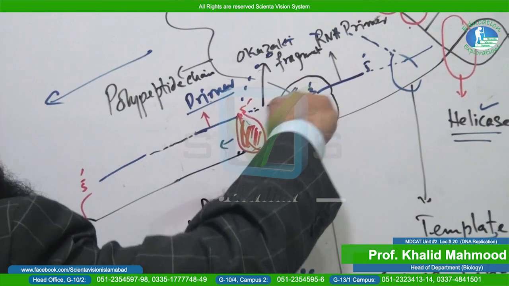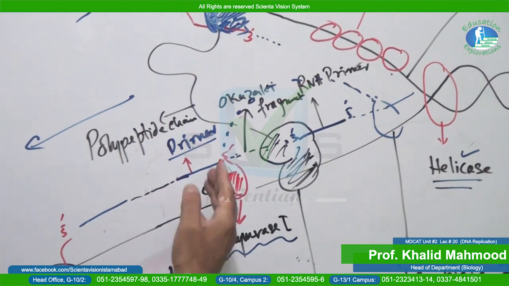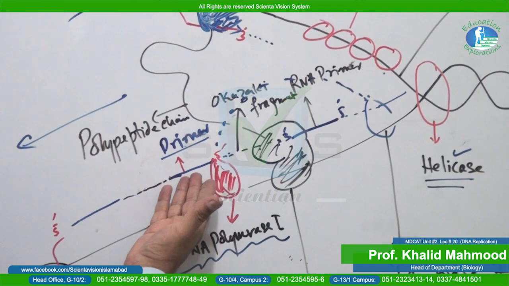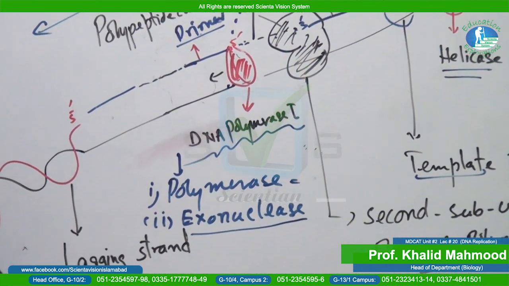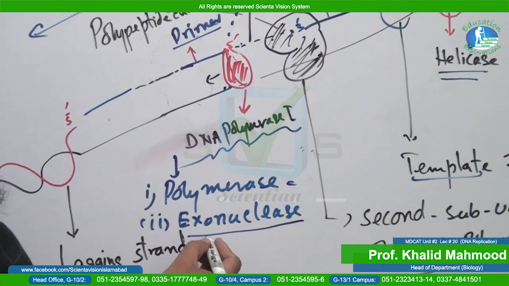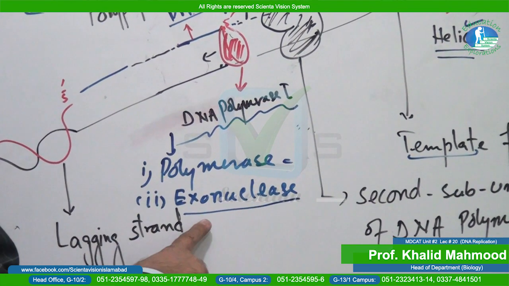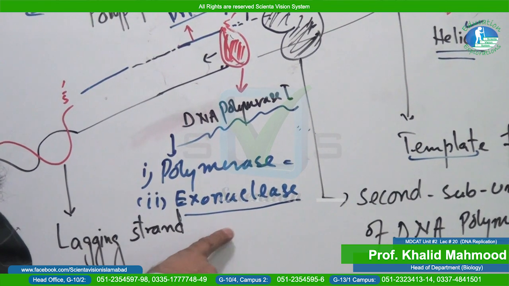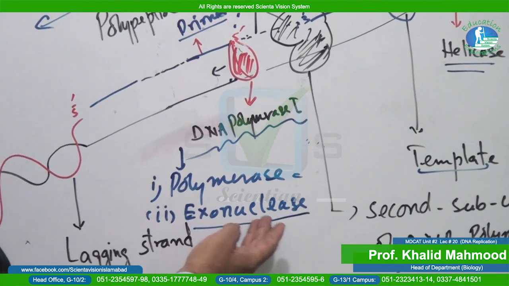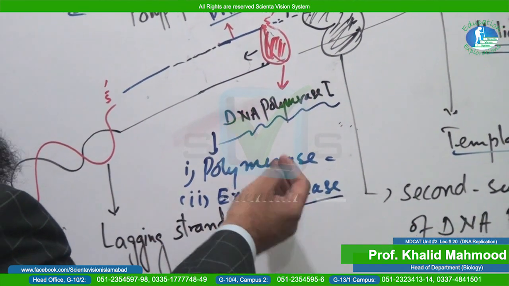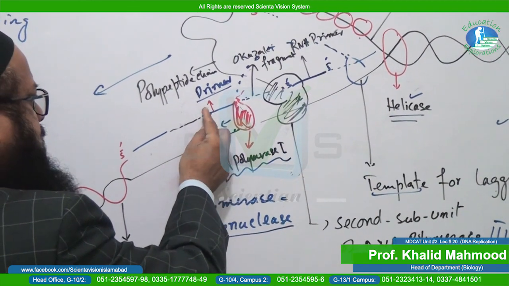Say for example the Okazaki fragment starts from here. This will be the 3' end of the Okazaki fragment, and here the primer is present. First of all, it will remove the nucleotides of the primer, by whom? By the exonuclease enzyme. Why is it called exonuclease? Why is it not endonuclease? In the biotechnology chapter you will see more detail in recombinant DNA technology. Endonuclease is the enzyme that cuts the DNA from the middle or central part. But exonuclease is the enzyme which cuts the DNA or RNA from one end. From the 5' end it will cleave and remove the nucleotides, and the primer is gradually removed.